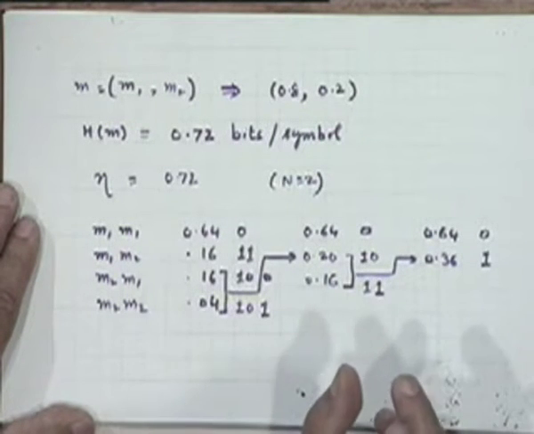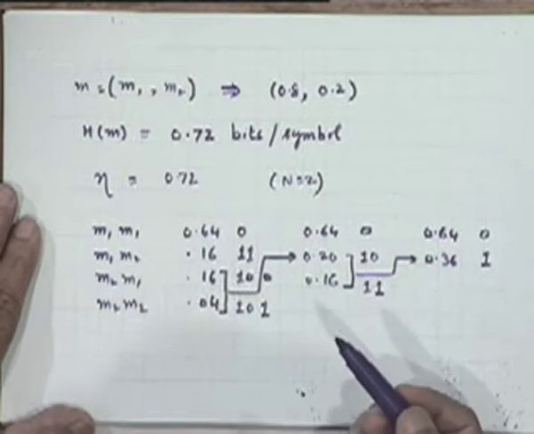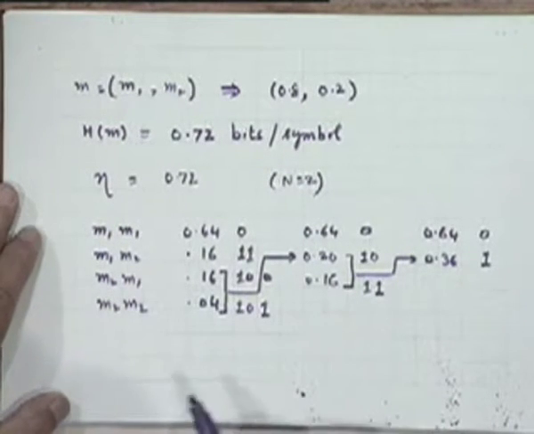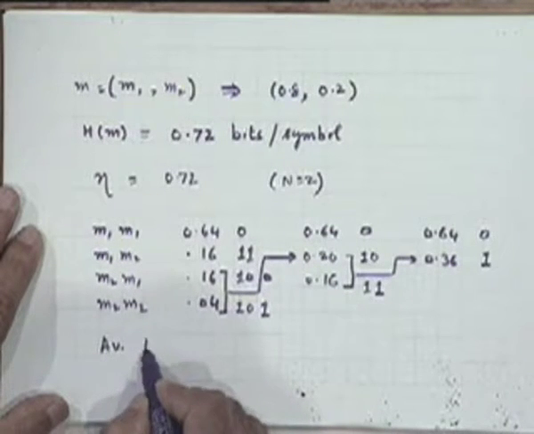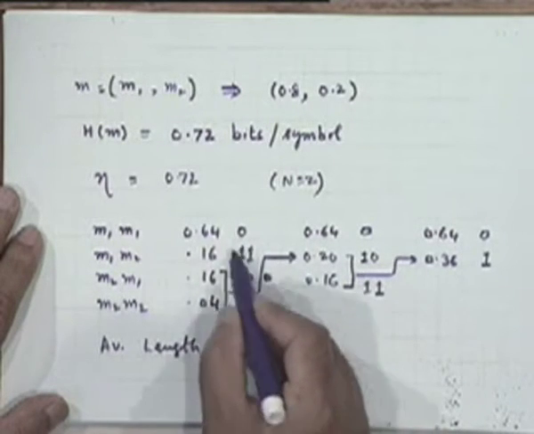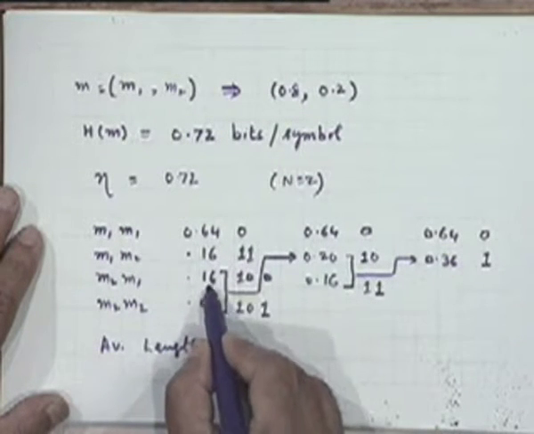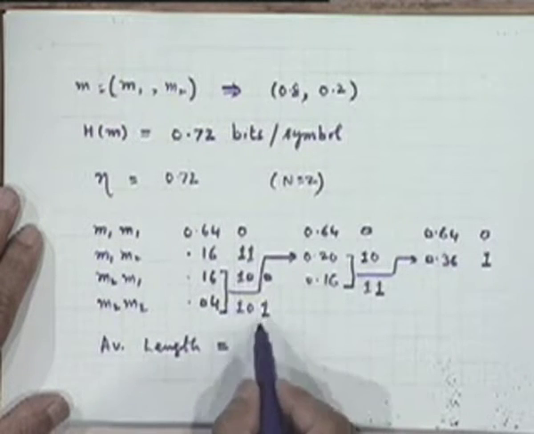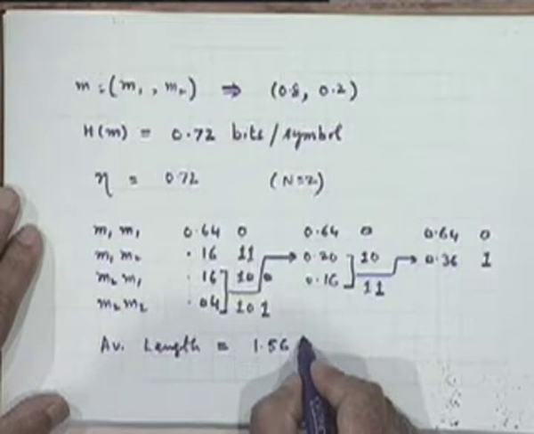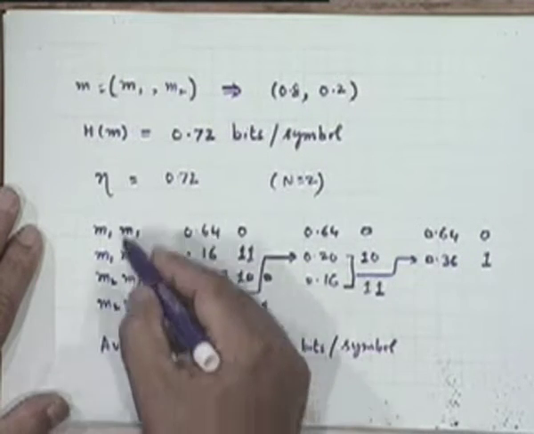Okay, so you will wait for 2 successive message emissions and then carry out the coding. So it won't be instantaneous coding now, it will be coding with unit delay. And one can check that the average length of this code, if you were to just go by these probabilities, 0.64 into 1, plus 0.16 into 2, plus 0.16 into 3, plus 0.04 into 3, that will turn out to be 1.56 bits per symbol of this source.